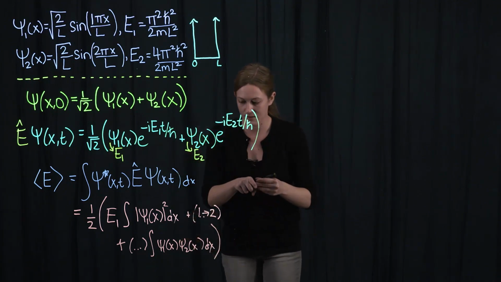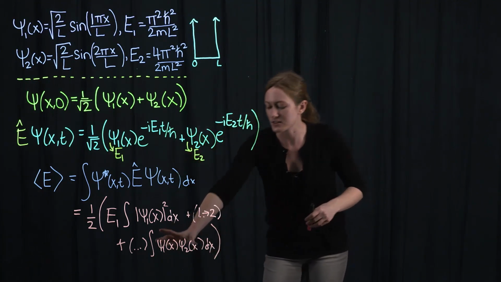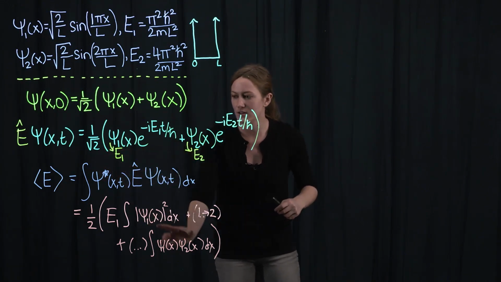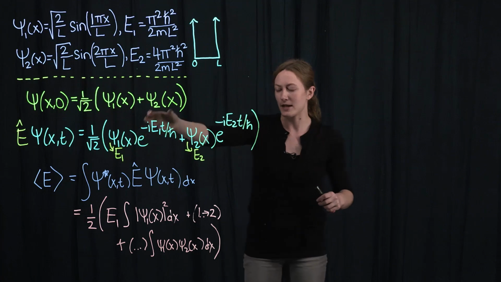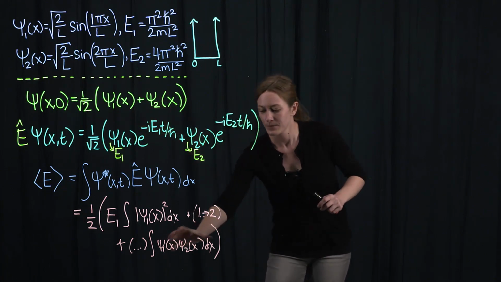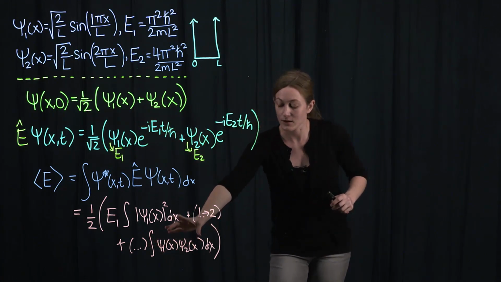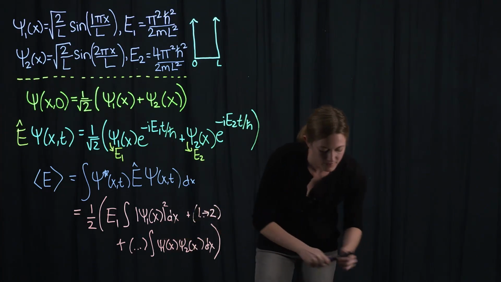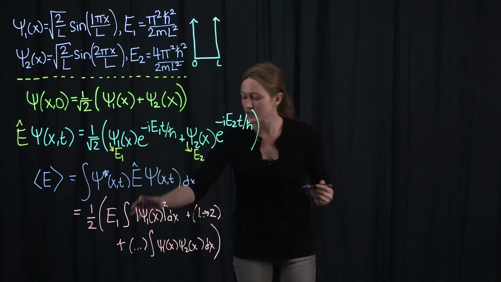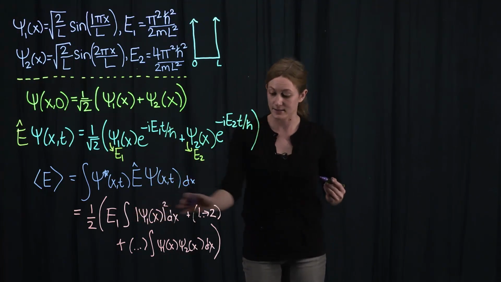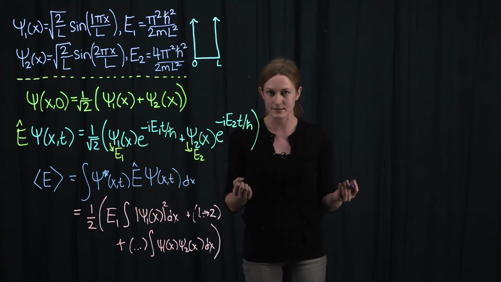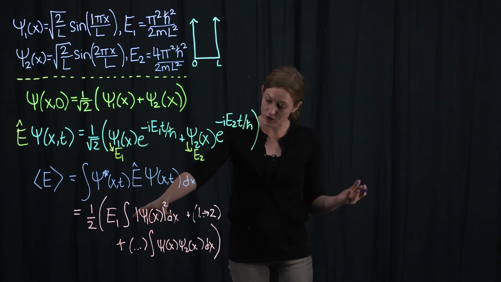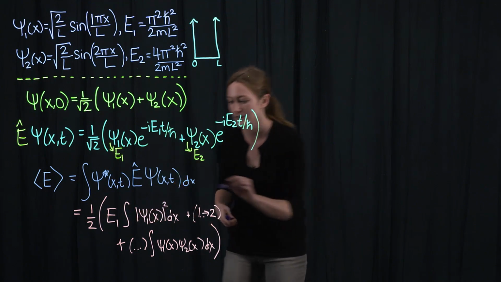And this is because our spatial wave functions are real, and so this complex conjugation only affects these factors of e to the minus iEt over h bar. So we're going to end up with two factors that go like psi1, psi2. Now, this is just because psi1 of x and psi2 of x are normalized, the integral over all space of their associated probability densities is just 1.